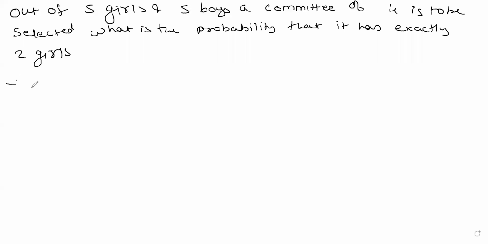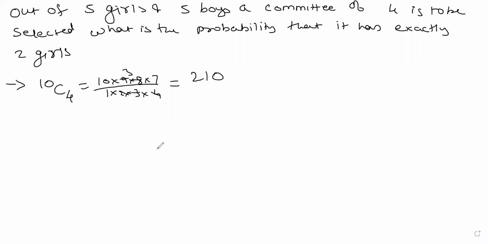Now I will first find out in how many ways I can select a committee. So out of 10 people, I can select a committee of 4 in how many ways? 10 into 9 into 8 into 7 upon 1 into 2 into 3 into 4. 210 ways I can select a committee.